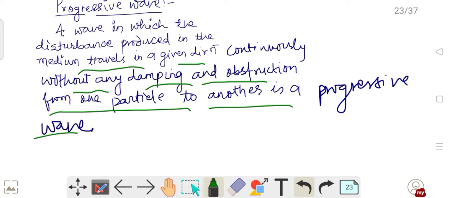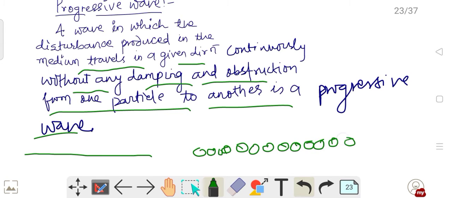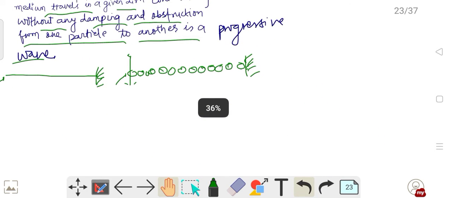That means what? Suppose this is a rope. This rope is made up of what? Infinite number of particles, which we know as atoms. And this rope is tied at this end. If I give a jerk at this end of the rope, that means I am giving a disturbance to this particle, and this particle will start vibrating about its mean position. Isn't it?